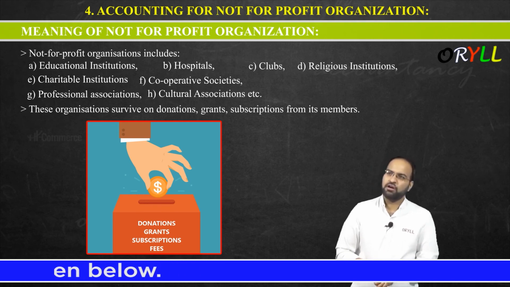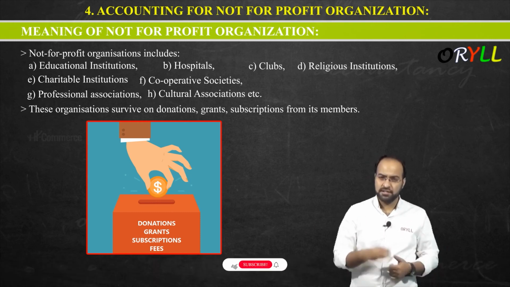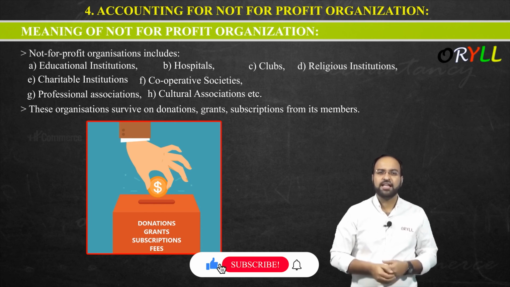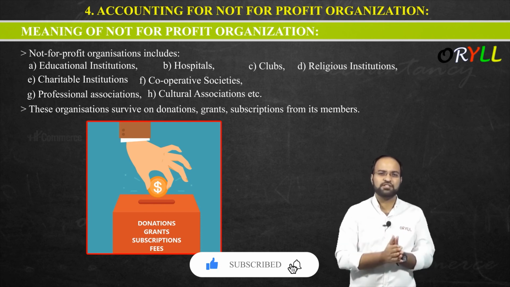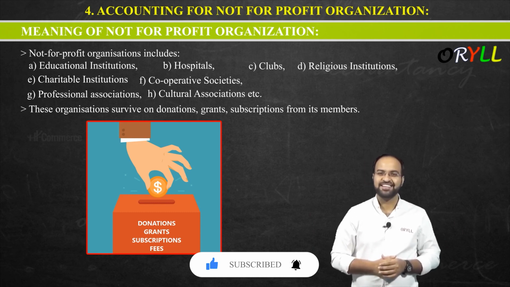Like in an old age home, what they'll have, sir, anyone who wants to become a member of that old age home, they'll pay some amount, voluntarily they'll subscribe and pay some amount, and they'll give some donations also. They'll receive donations from so many places. So all this will come under the NPO. Got it? Thank you.